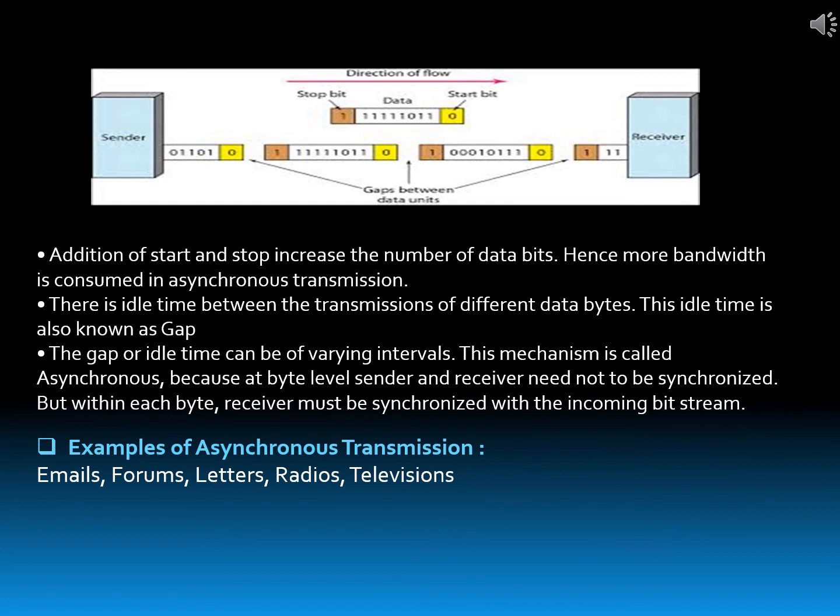This mechanism is called asynchronous because at byte level, sender and receiver need not be synchronized, but within each byte, receiver must be synchronized with the incoming bit stream. Now, what are the examples of asynchronous transmission? Emails, forums, letters, radios, televisions.